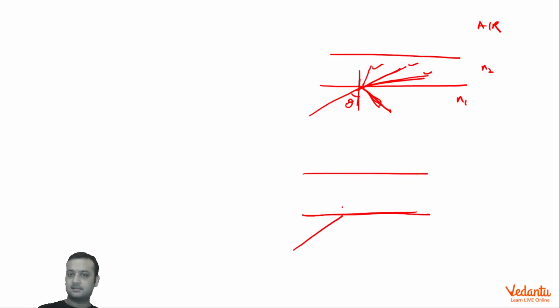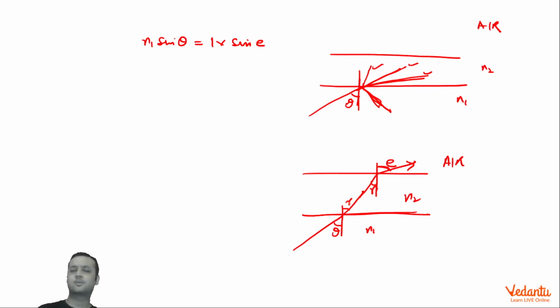If this angle is theta, let this angle be R, whether R is bigger than theta, smaller, or equal. Then this angle will also be R. Let this other angle be E. I am assuming that the ray went into air. If the ray went into air, that means the angle of emergence E will exist. Now I can apply Snell's law at this interface and this interface. This is N1, this is N2, this is air. I can directly apply Snell's law from here to here: N1 sin theta equals N2 sin R equals 1 sin E. So N1 sin theta is equal to 1 sin E, and this will also be equal to N2 sin R.